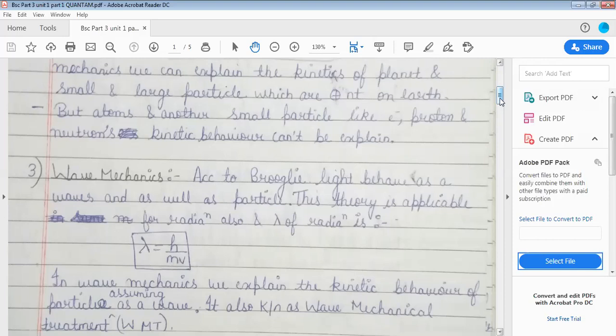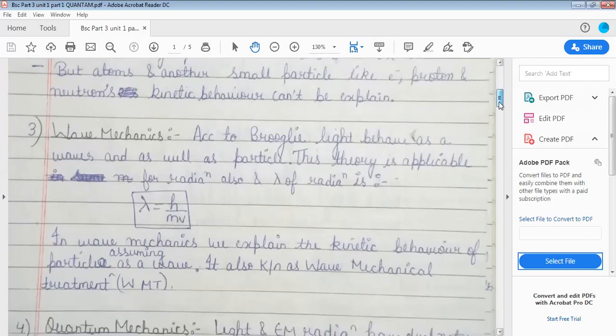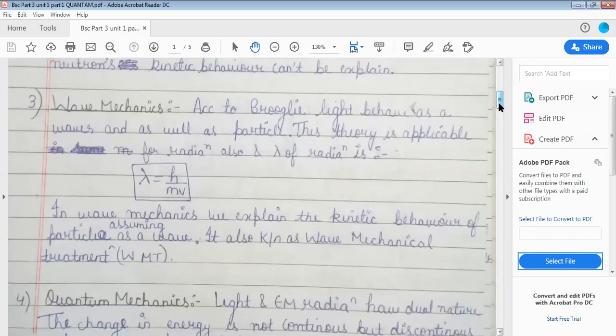This theory is applicable for radiation also, and lambda of radiation, you know, lambda is equal to h upon mv. Lambda is the wavelength, the distance between two crests or two troughs when the waves propagate in the direction x, y or z. Then there are crests and troughs.